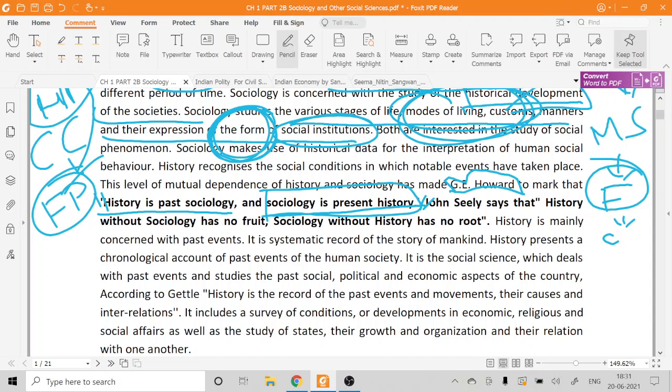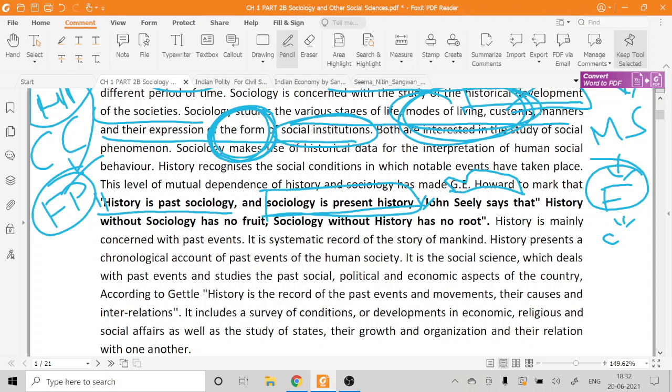Obviously not. That is what John Seeley is trying to say: you put sociology into history. For example, you talk about the role of women, the role of workers and their problems, the peasant movements, the tribal movements. You talk about the various forms of exploitation, for example the drain of wealth theory as highlighted by three Indian economists. So you bring in all the other dimensions in history, and that will give fruit to the subject.